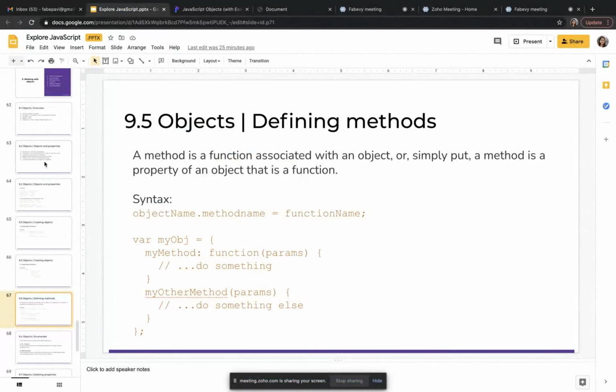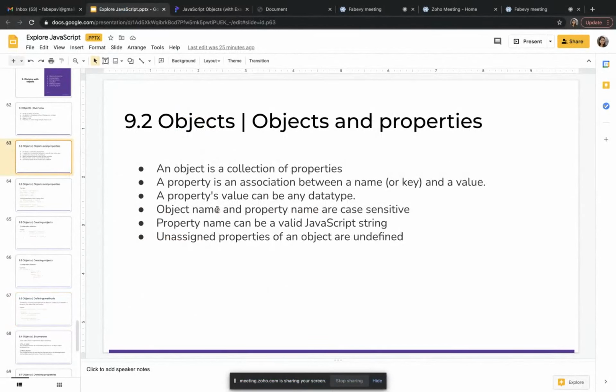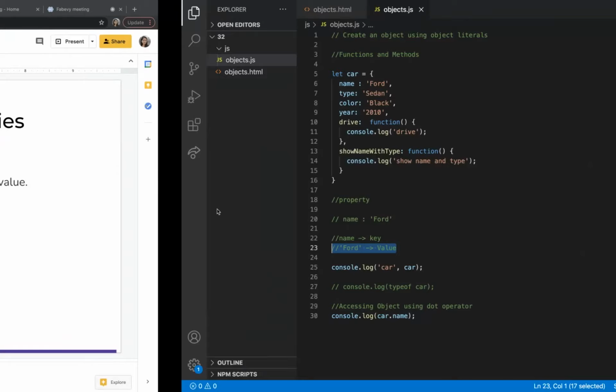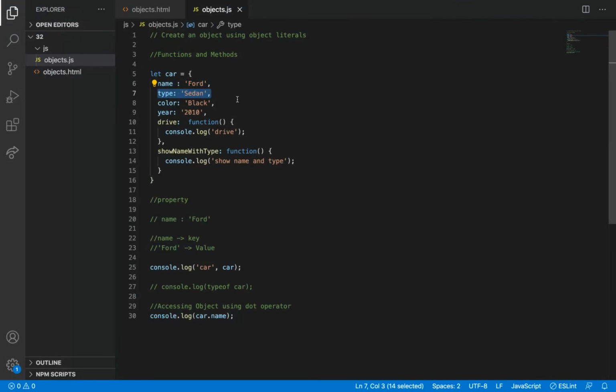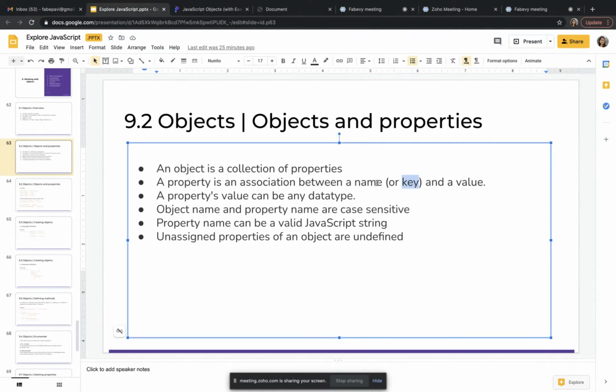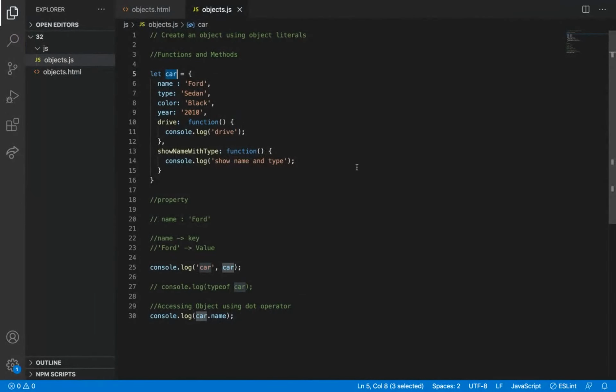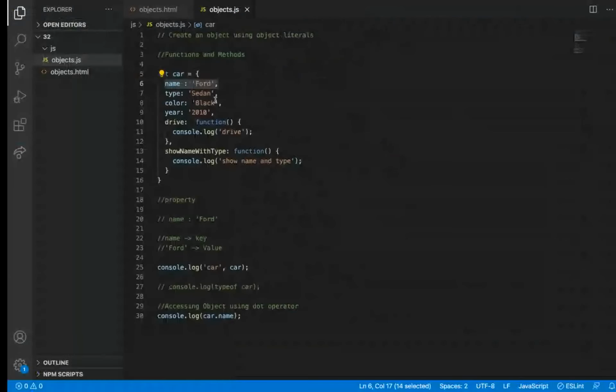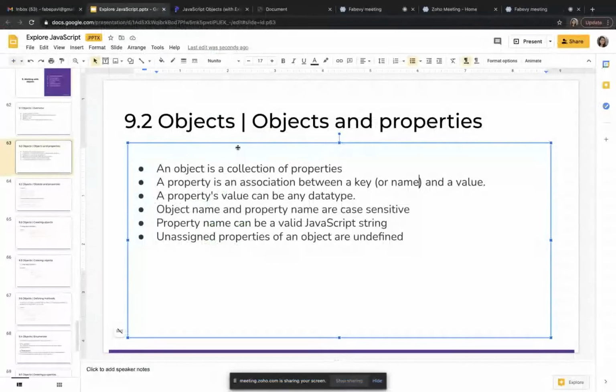So let me go to the slide. Yeah, I have given some definitions here. An object is a collection of properties. Each one is a property. So collection of properties is an object. A property is an association between a name and a value. So mostly we will use key only. So each property, a property is an association between a key and a value. So fine, next line is also clear.